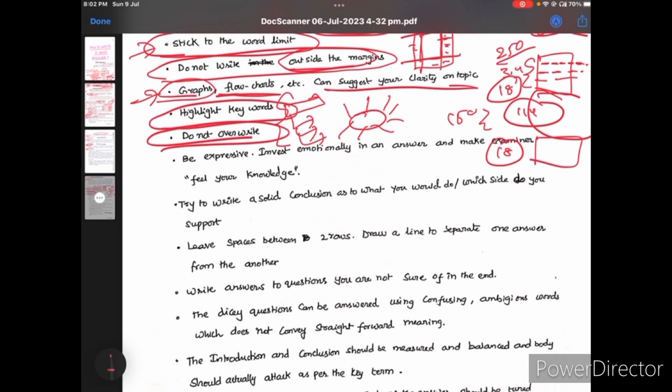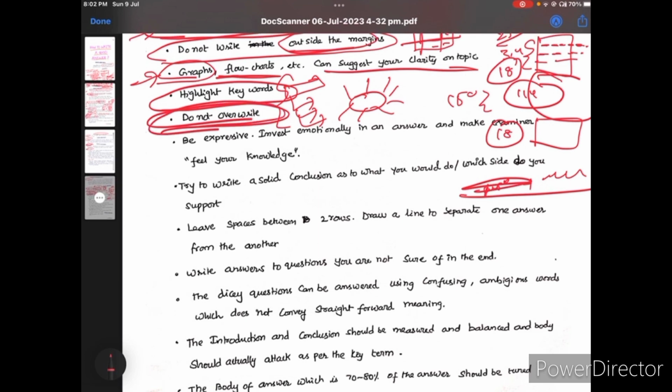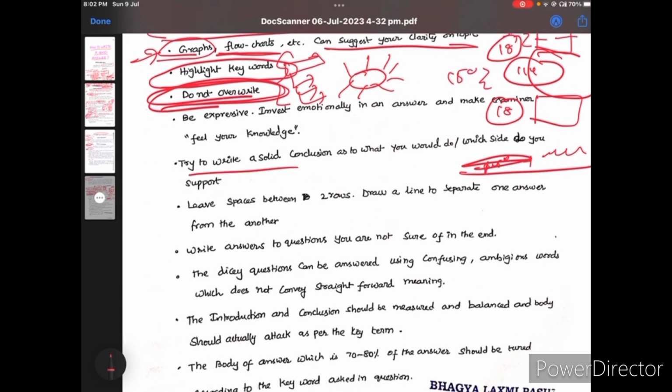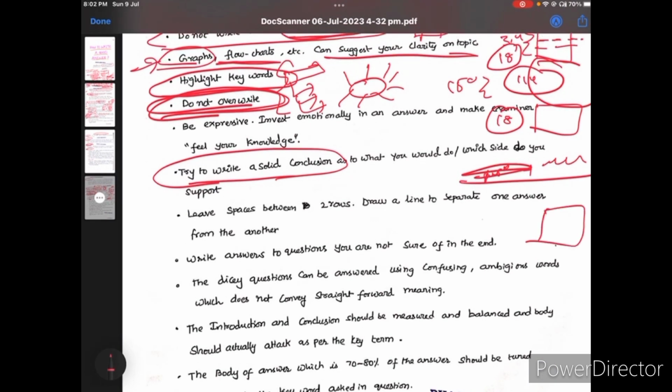And do not overwrite. Some people first write, and after that they overwrite like this, and then write one more line here. Please try not to do this, and don't make mistakes in your exam. And try to write a solid conclusion. This is also important. Why? For example, if the body part gets 5 marks, the introduction 2 marks and the conclusion 2 marks, you get 9 marks in total. If you write only the body part very well, you will get 5 marks only. If you write at least something in the introduction and conclusion, you will get at least 2 more marks each. So remember these things.